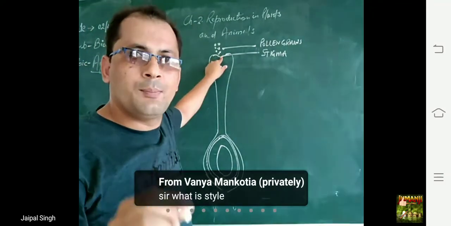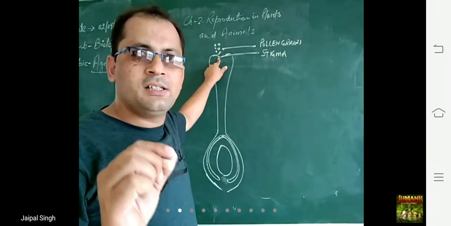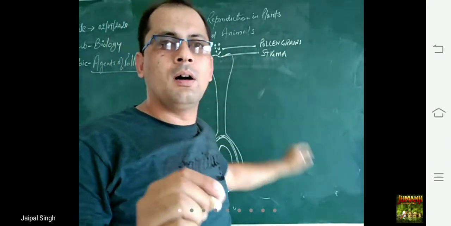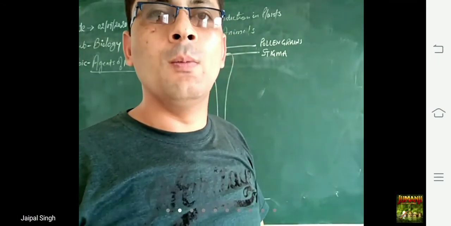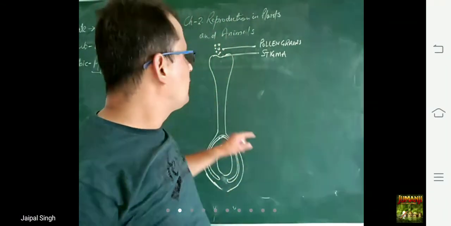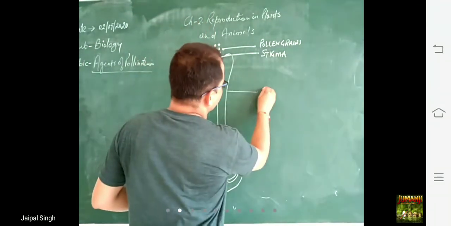Once the pollen grains fall on this stigma, they form a long tube which is known as the pollen tube, and this pollen tube grows through the style. This portion is the style.